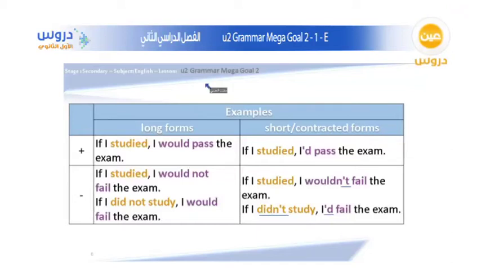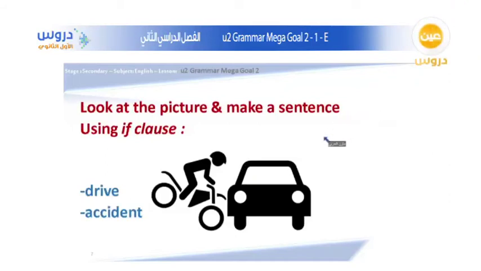So moving on to the next exercise we have. We're now trying to make sentences regarding this picture. It says to look at the picture and try to make a sentence using an if clause.